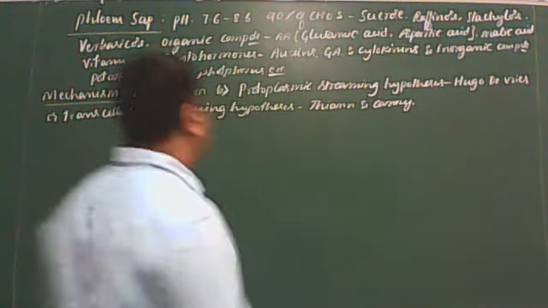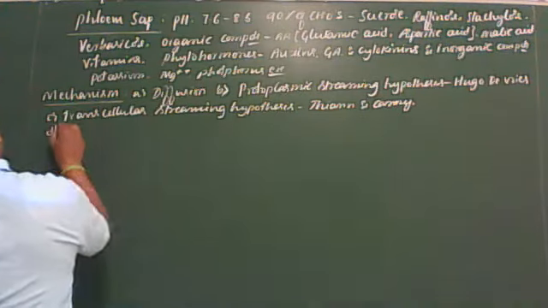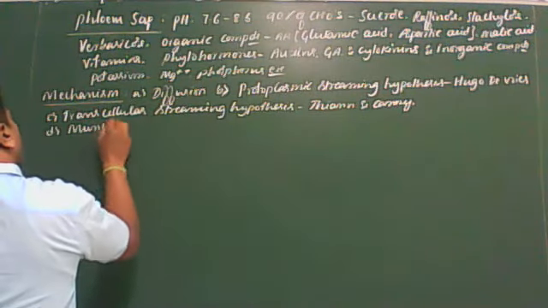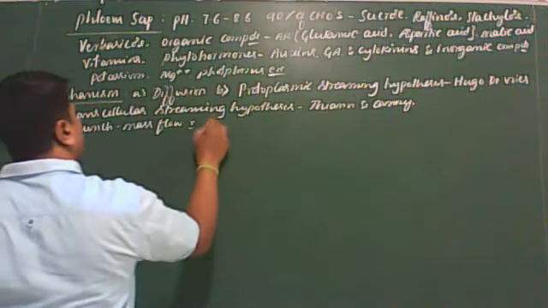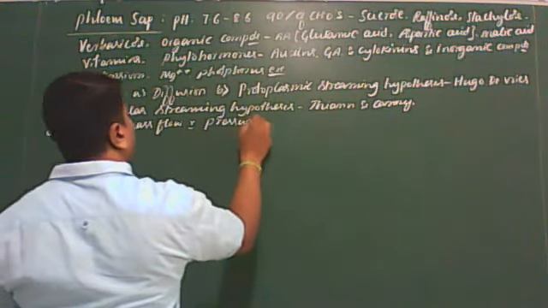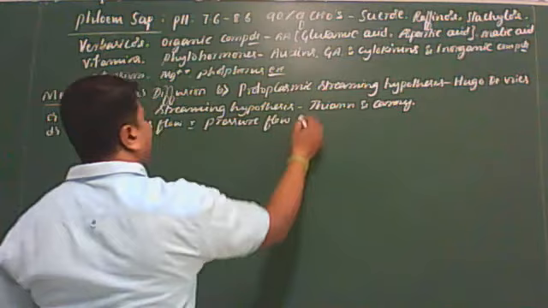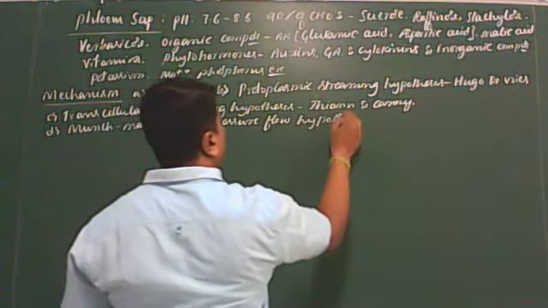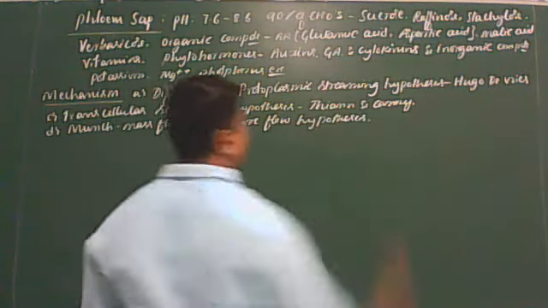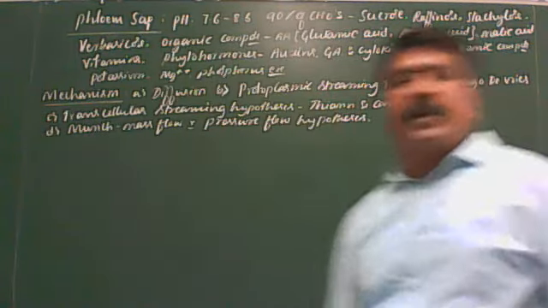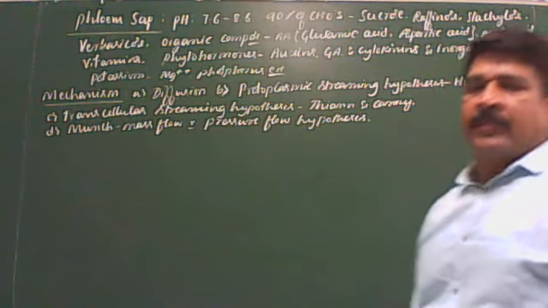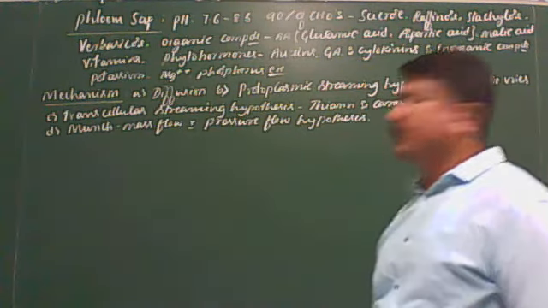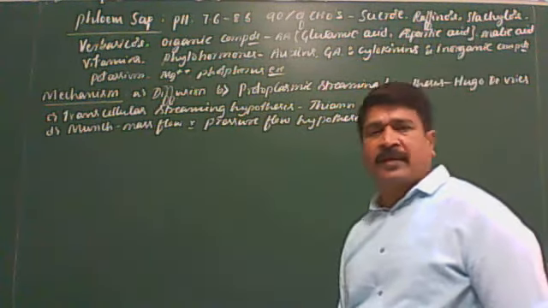Got it? Next, the fourth one is the Munch mass flow hypothesis, also called the pressure flow hypothesis. So these are the theories proposed to explain the mechanism of translocation of organic solutes.